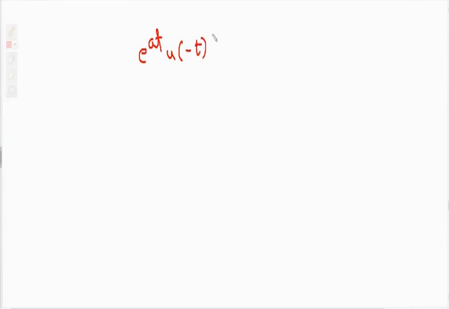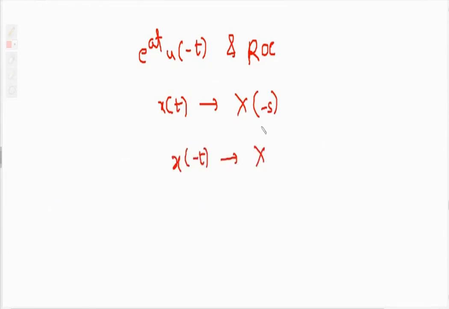To find the Laplace transform and its ROC, I will use a property: if x of t has Laplace transform x of s, then x of minus t has Laplace transform x of minus s. So this property I am going to use. Or you can solve the integration, you will get the answer also, no problem.